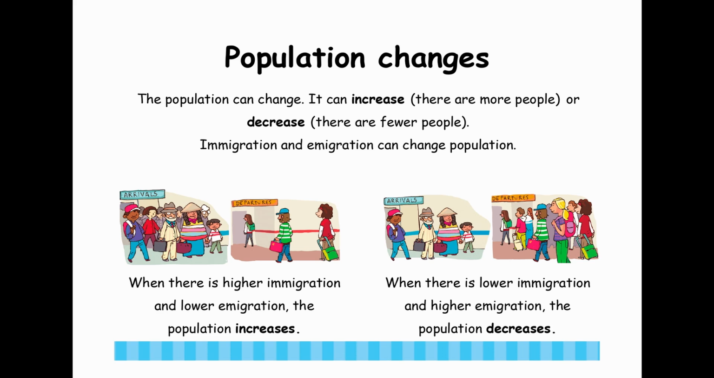Population changes. The population can change. It can increase, there are more people, or decrease, there are fewer people. Immigration and emigration can change population. When there is higher immigration and lower emigration, the population increases. When there is lower immigration and higher emigration, the population decreases.